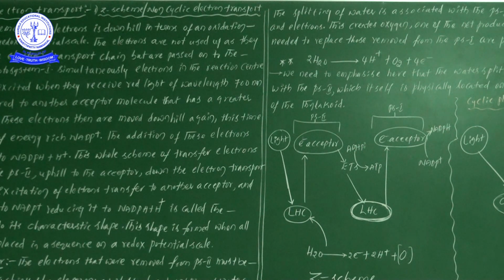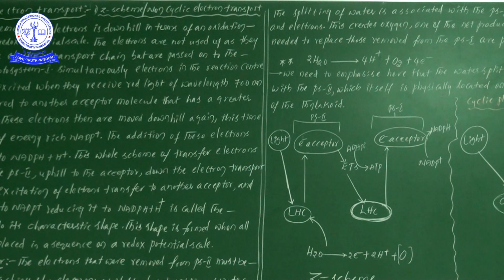No chance, isn't it? So the first backbone process for non-cyclic electron transport is the splitting of water. At that time, the electrons that were removed from PS2 must be replaced, and this is achieved by the electrons available due to the splitting of water.